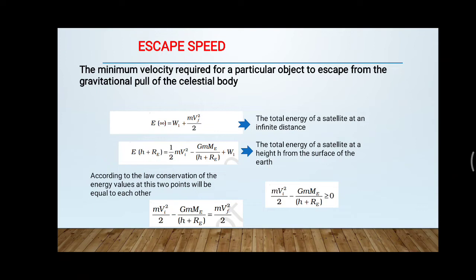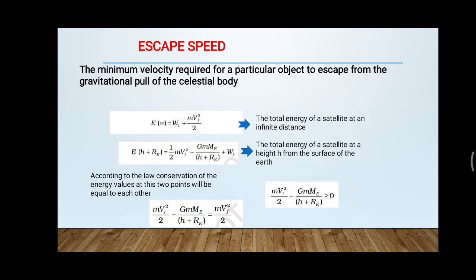Now, with the help of the law of conservation of energy, we will derive the expression for the minimum velocity required to overcome the gravitational pull, known as the escape velocity. Consider that we are sending a satellite to space, to a point at an infinite distance from the center of the earth, and we are sending that satellite from a height h above the surface of the earth.